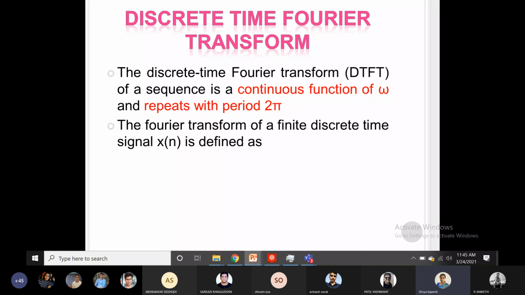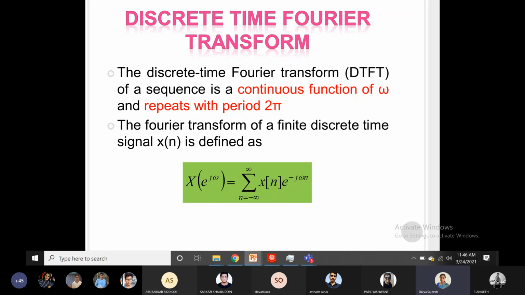Sometimes the DTFT is simply called the Fourier transform. The Fourier transform of a discrete time signal x of n is defined by this formula, for converting the discrete time signal x of n into a continuous function of omega, that is, to transform it into the frequency domain.